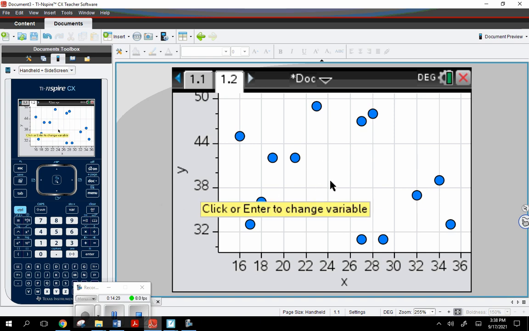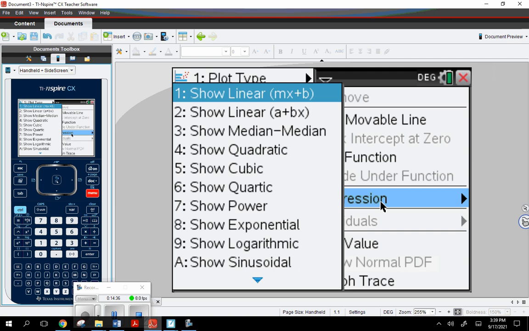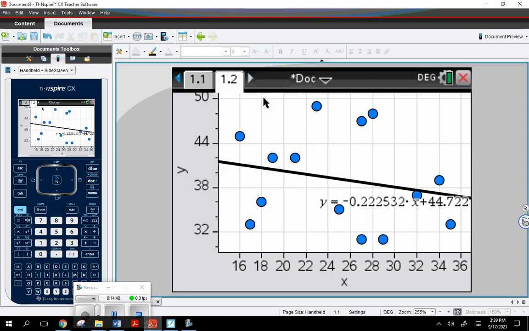Even knowing this, let's go ahead and just practice finding the equation, analyze regression, because I'm kind of interested to see where the computer feels that it would best fit. Okay, so negative 0.22x plus 44.72.